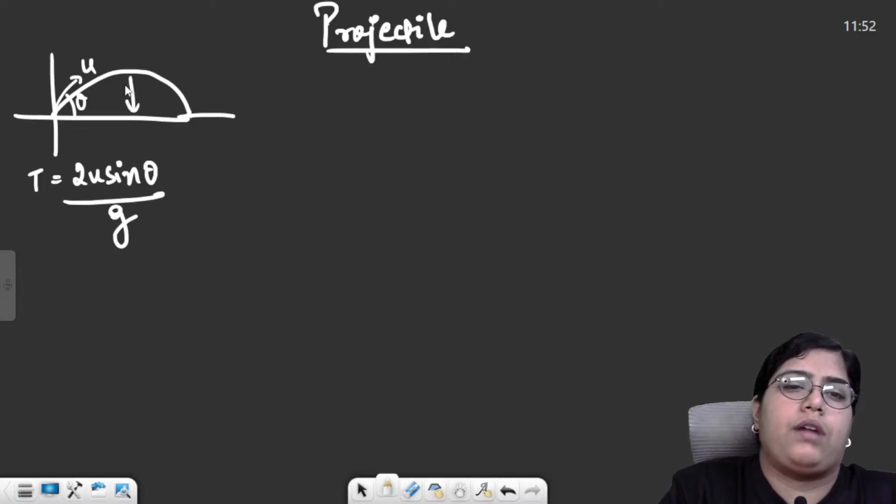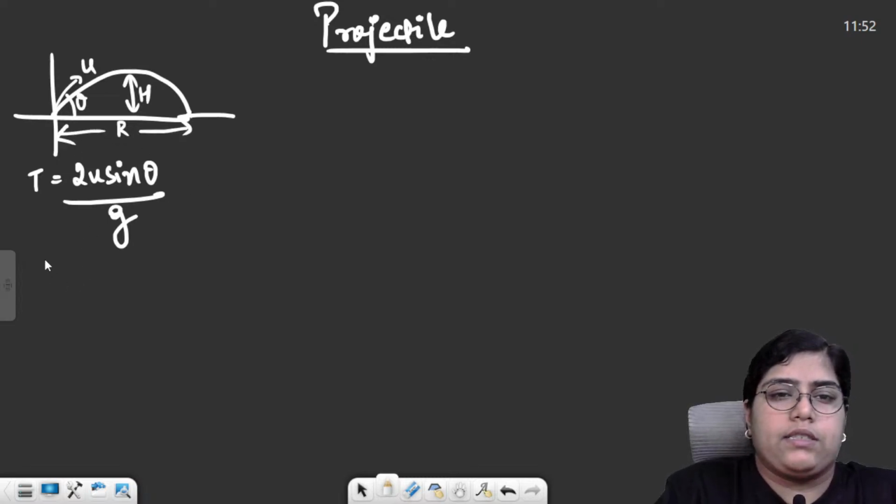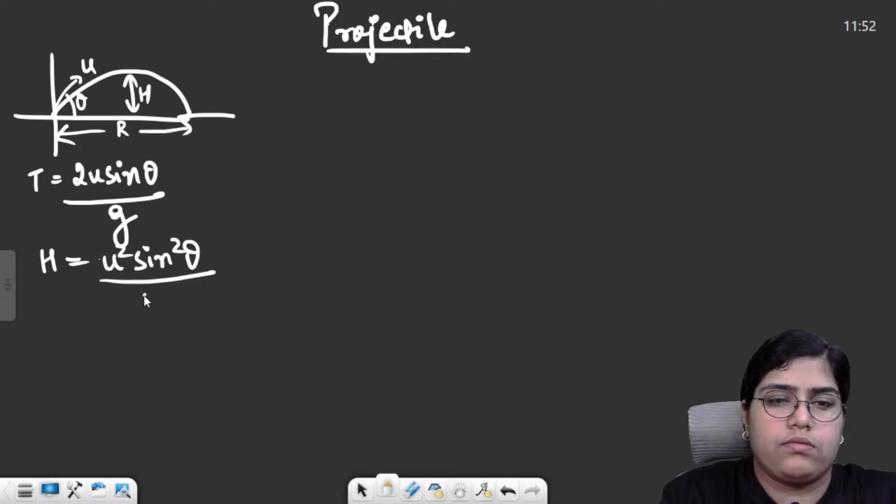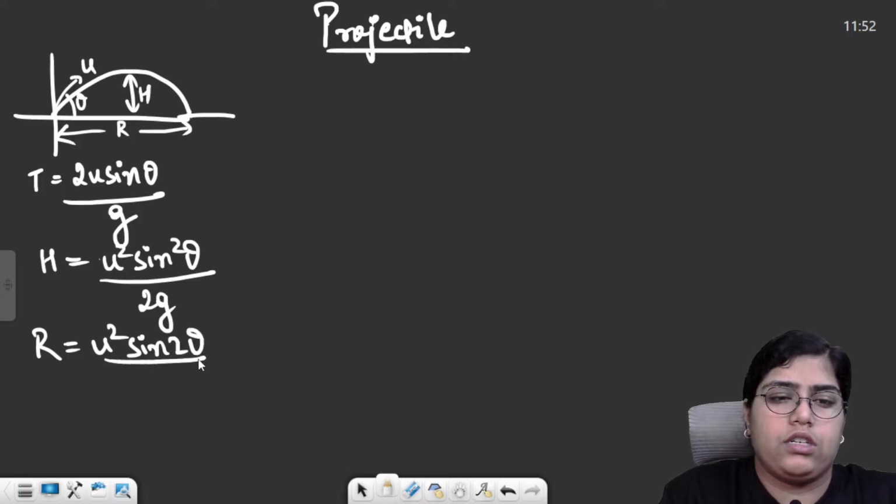The formula for maximum height was u square sin square theta by 2g. The formula for range was u square sin 2 theta by g.